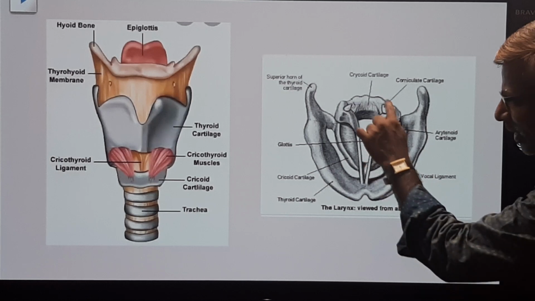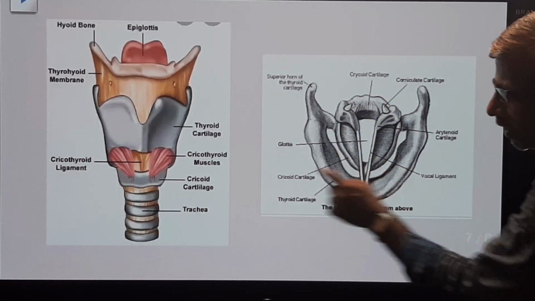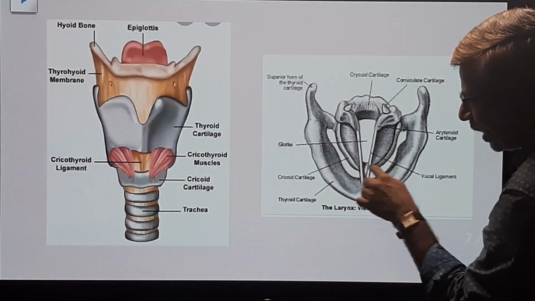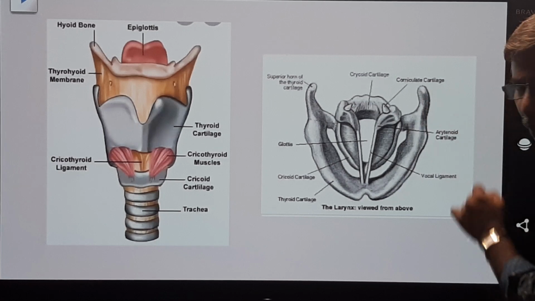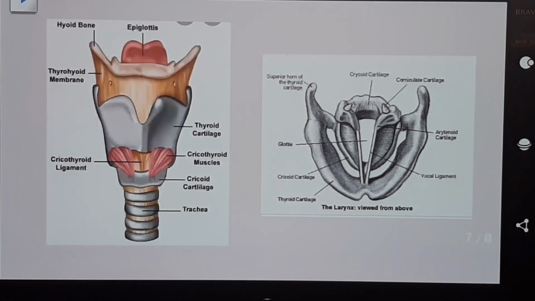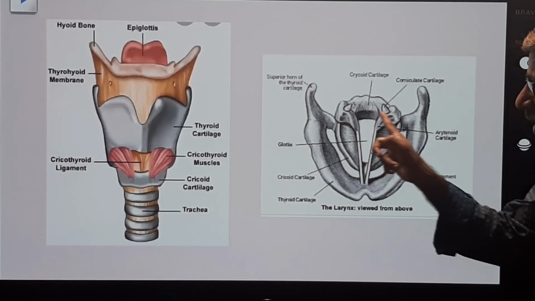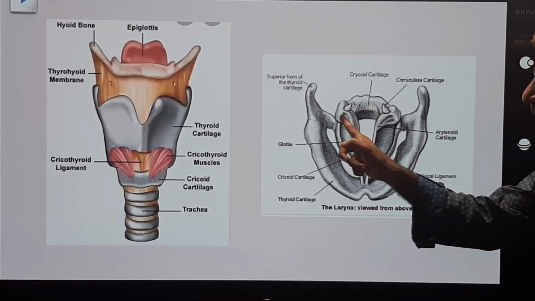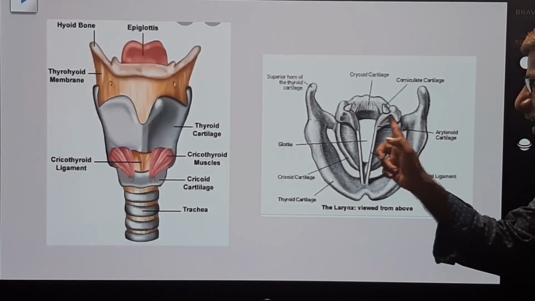Deep in, the circular structure is called cricoid cartilage. This is the C-shaped thyroid. The pyramid-shaped structures, the paired cartilages, are present on the dorsal side of the larynx. The pyramid-shaped cartilages are called arytenoids.